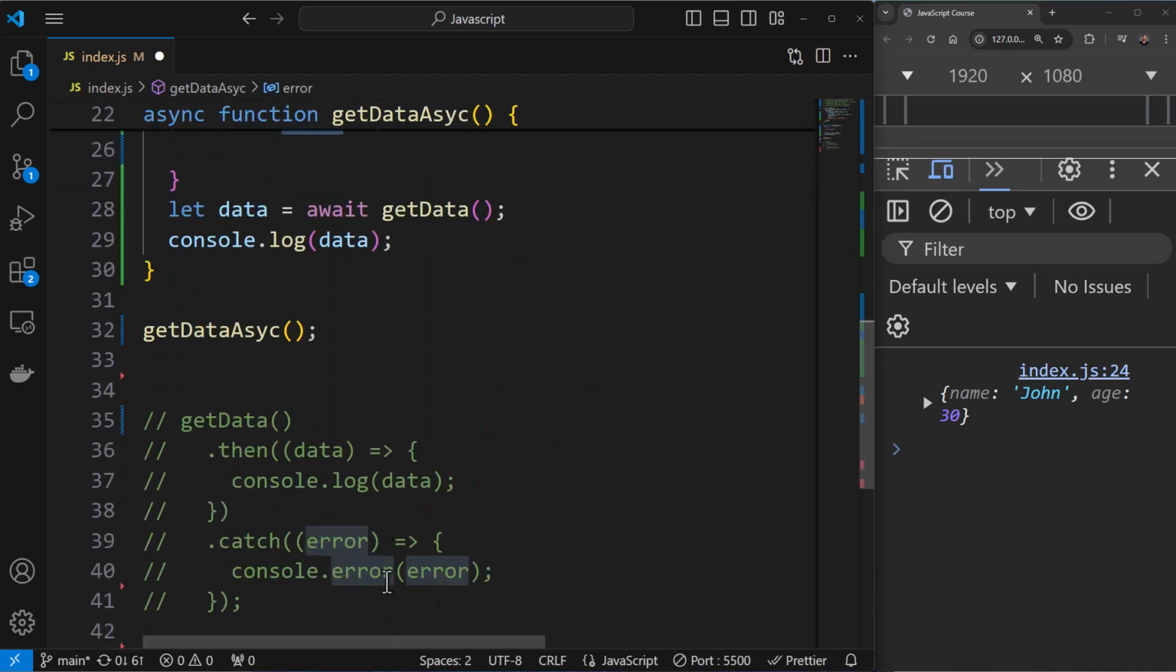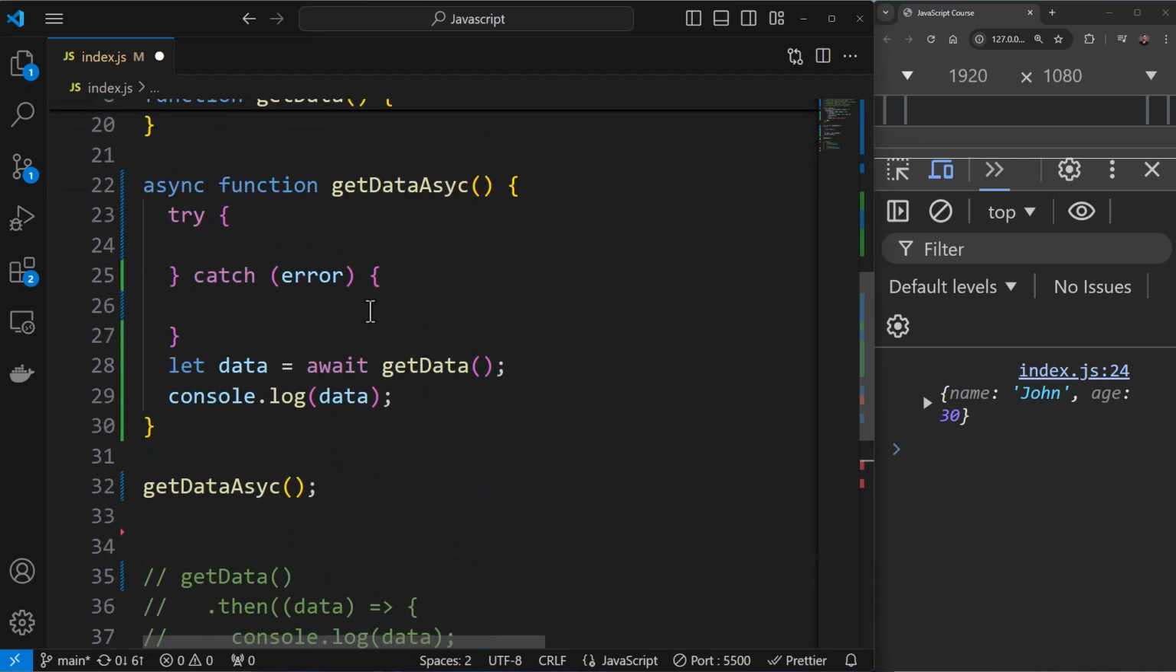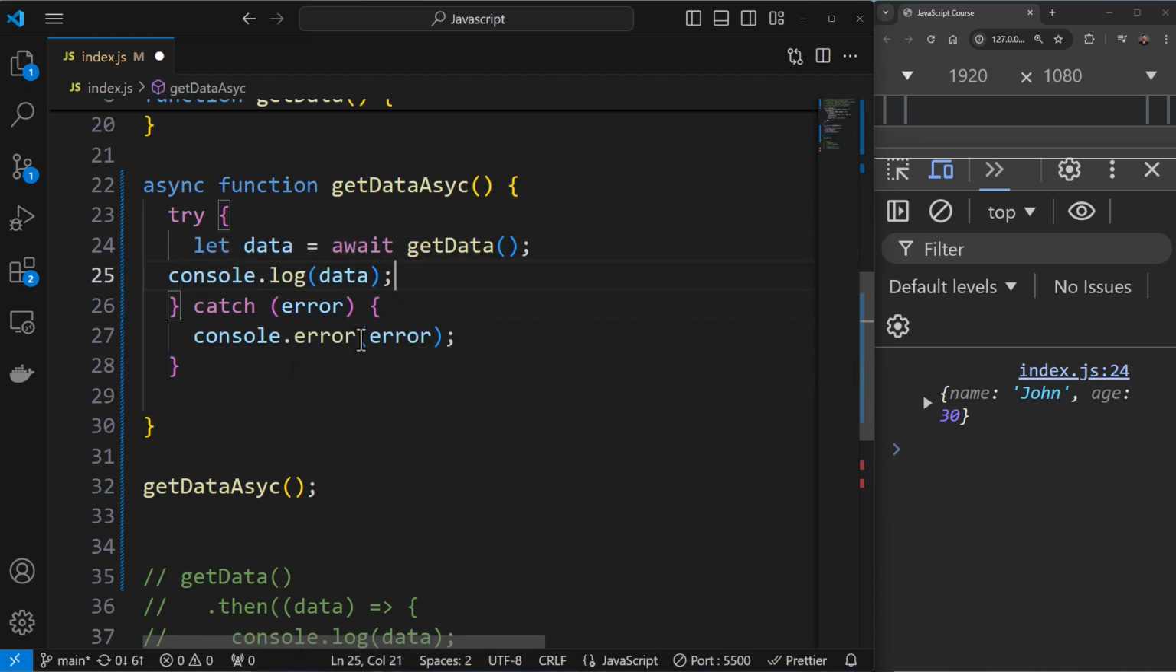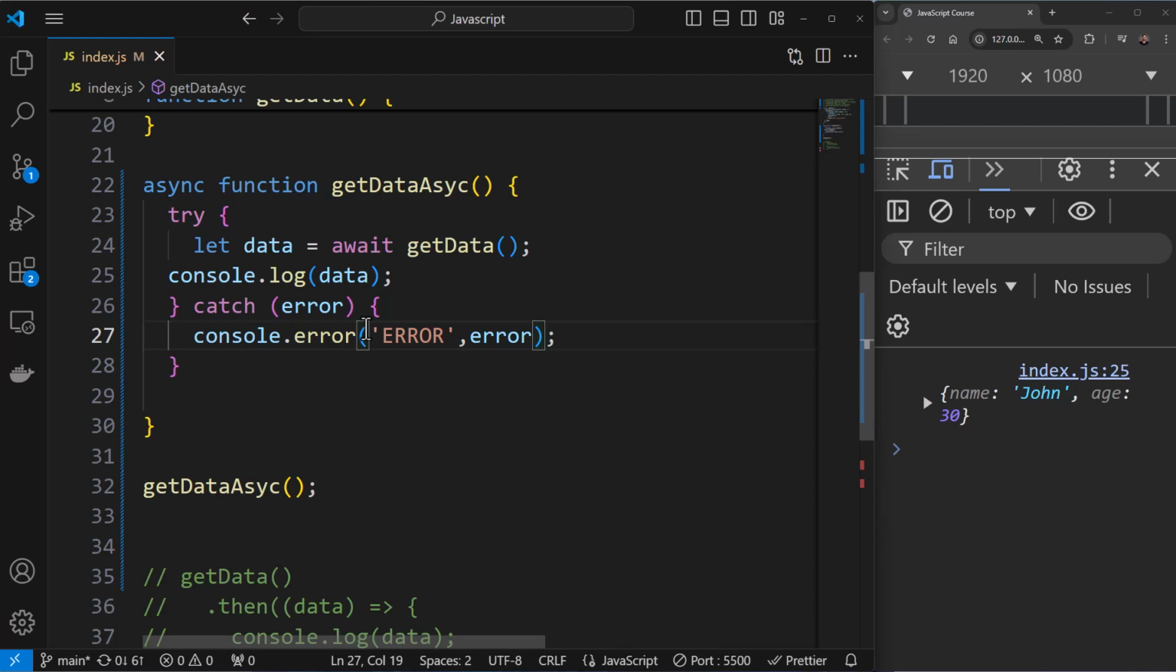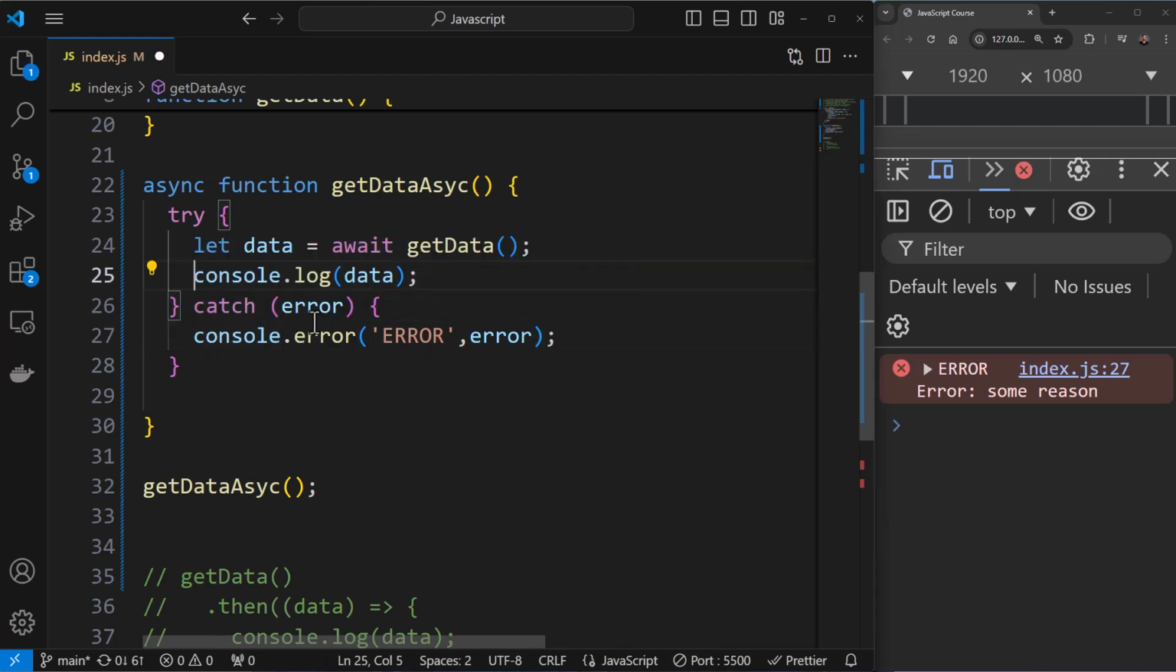Whatever error you are getting, you can log it this way, and you can move this code inside of it. And here I can add error, something like this. Now if there is a failure over here, you would see this error message. You can see error and the error reason. Now the benefit of this syntax is, one, it's readable. Another benefit is you can run multiple async operations in parallel.